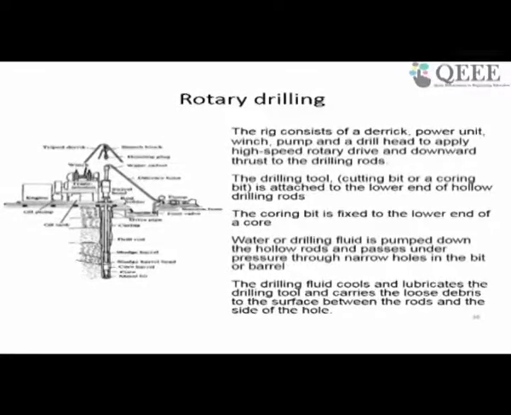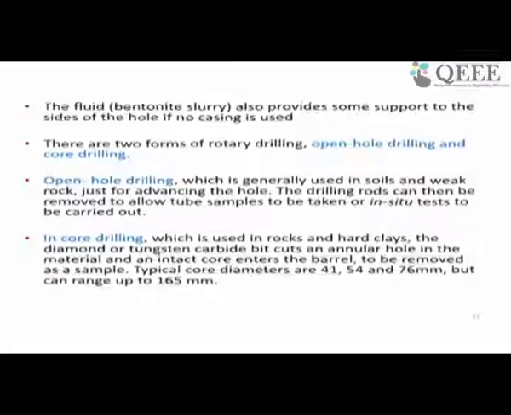Drilling fluid also is injected through the rod, which cools down and lubricates the bit. This drill fluid is mostly bentonite slurry, which also sometimes provides temporary support to the bore wall.